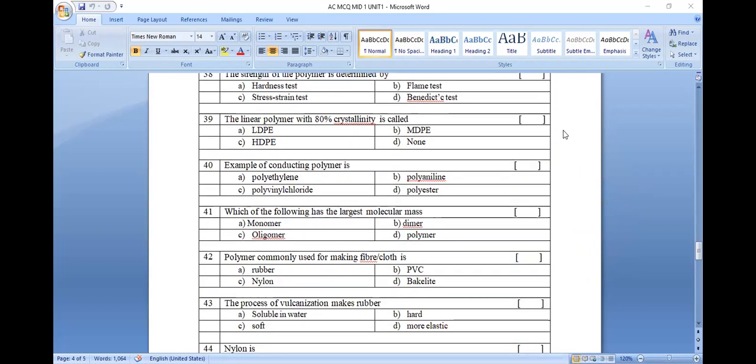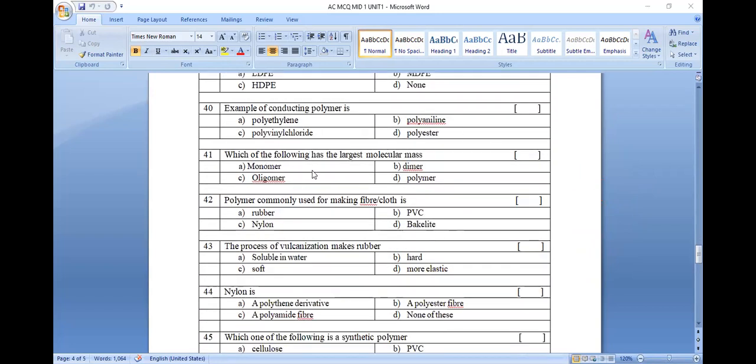Next, question number 41. Which of the following has the largest molecular mass? The best example of largest molecular mass is a polymer. A polymer is known to be a macromolecule, a combination of monomeric units, with a molecular weight of about 50,000 to 2 lakh or greater. Since a polymer contains many monomeric units, it has the highest molecular mass. When the chain increases, the molecular weight also increases.